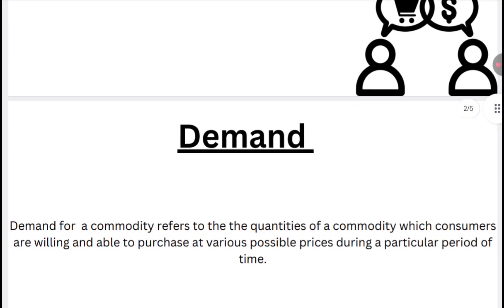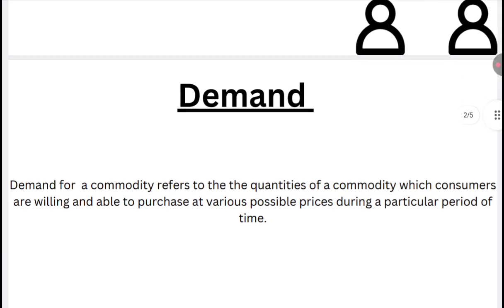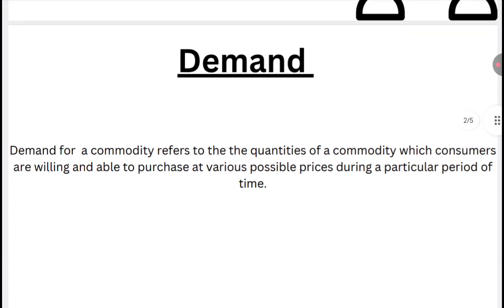So if we talk about what is demand, demand generally means that any consumer who wishes to buy a product and has the capacity or the ability to pay for that product within a specific period of time. Specific period of time here means that he is actually buying that product. In economics, we can say that demand for a commodity refers to the quantities of commodity which consumers are willing and able to purchase at various possible prices during a particular period of time. Here, possible means that the price ranges within the customer's limit.